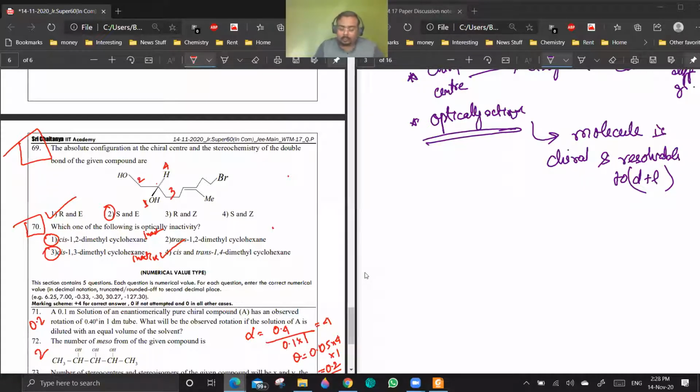Getting this? Yes, sir. You see, these two bonds are horizontal, means these are in the plane of the paper. Okay. So what I am going to do is rotate it like this, so that 2 comes vertical. So then 3 will come this side. Yes or no? On the plane of the paper? Yes.